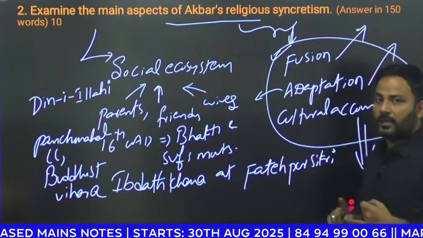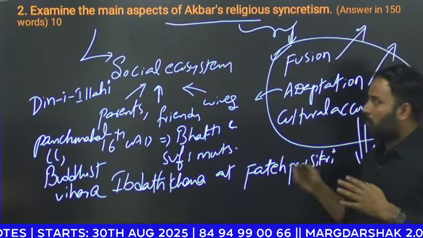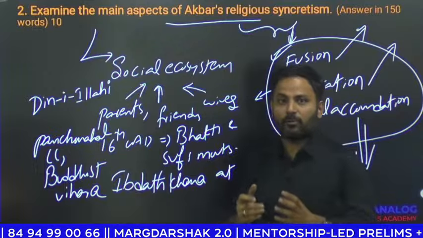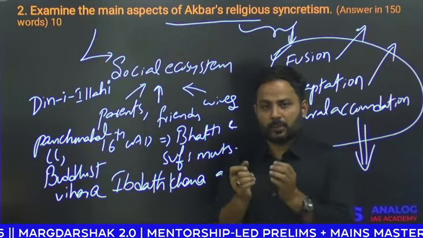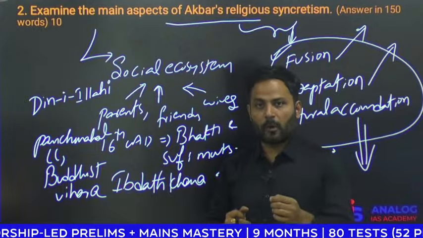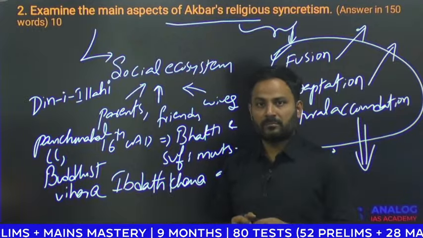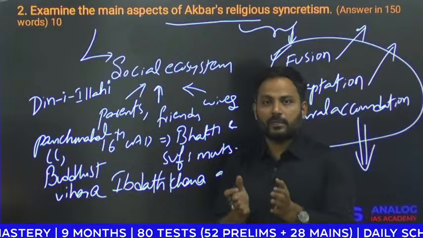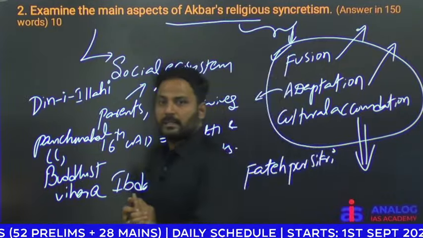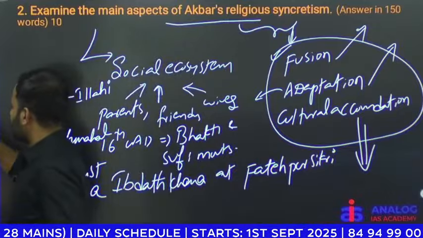Cultural accommodation is religious policy, and whatever religious syncretism was followed by Akbar, in conclusion you have to write this: it provided a strong foundation for the Mughal Empire. His footprints were followed by Jahangir and Shah Jahan. With that, the Mughal Empire was consolidated. That's what you have to write for Akbar's religious syncretism.